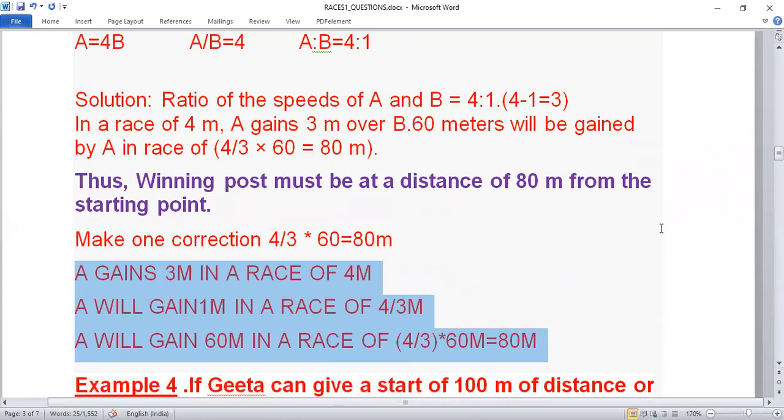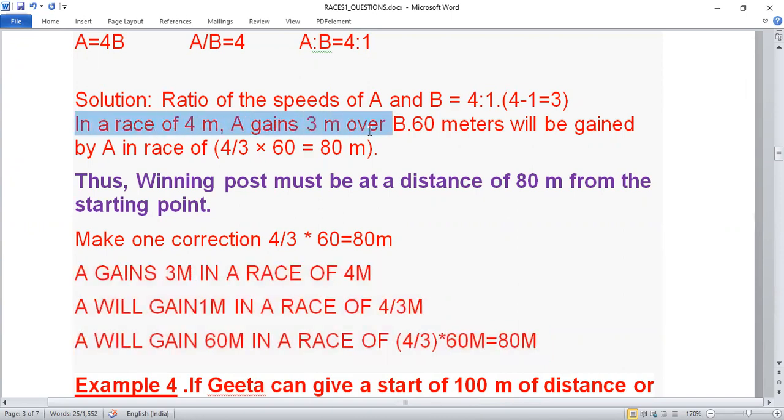Like after the first line, you can do it directly. When A has covered 4, B has covered 1. So A is already 3 meter ahead of B. So A is already gaining 3 meter in a race of 4 meter. So he will gain 1 meter in a race of 4 by 3 meter. And so A will gain 60 meter in a race of 4 by 3 into 60, which is 80 meter.